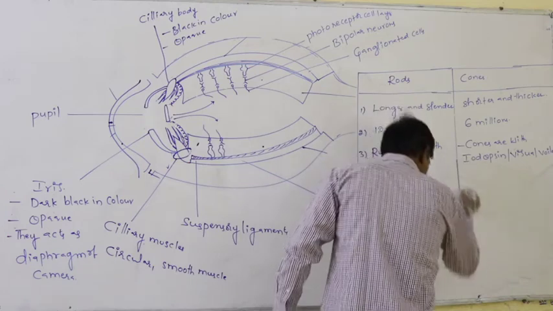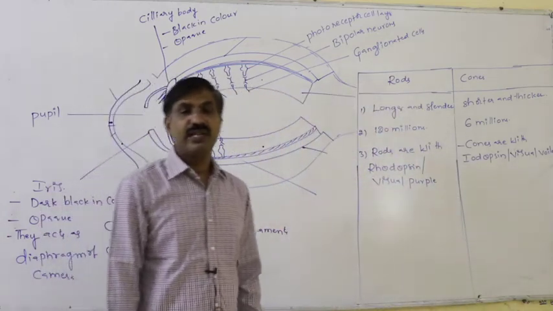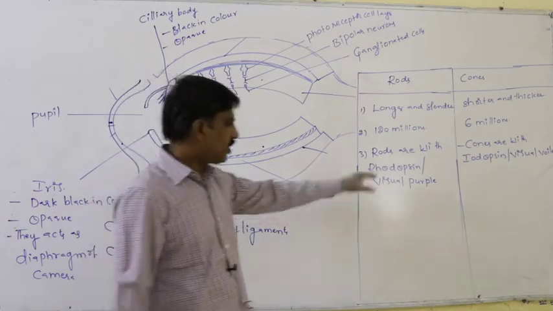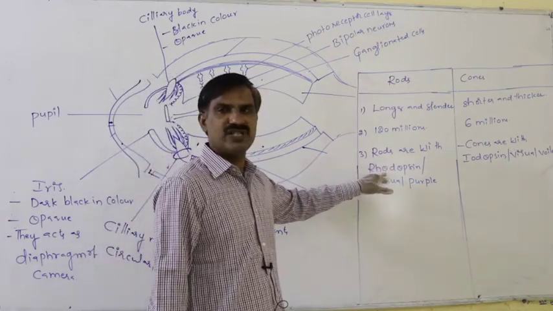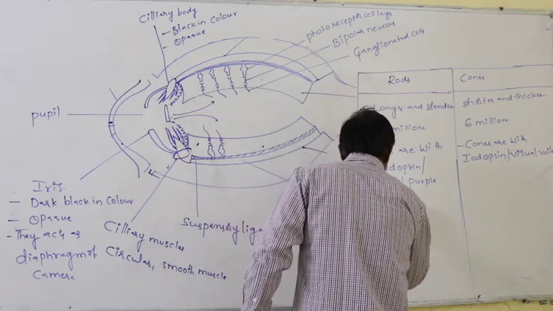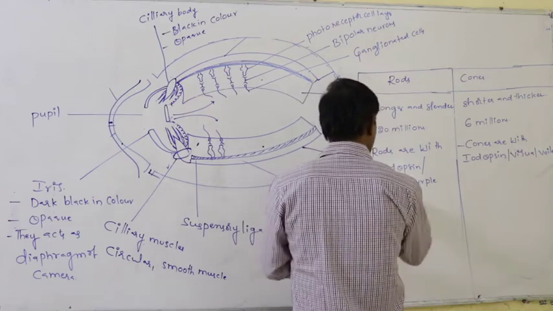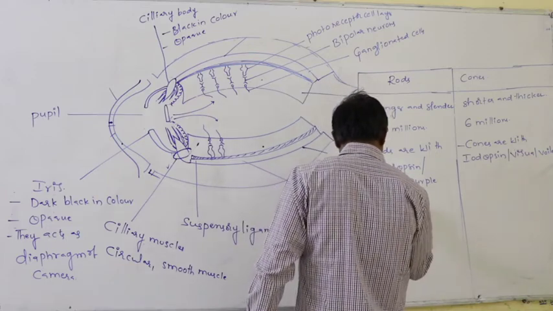Definitely, rods always receive dim light. The rhodopsin which is present always receives the dim light. Rods are highly sensitive.